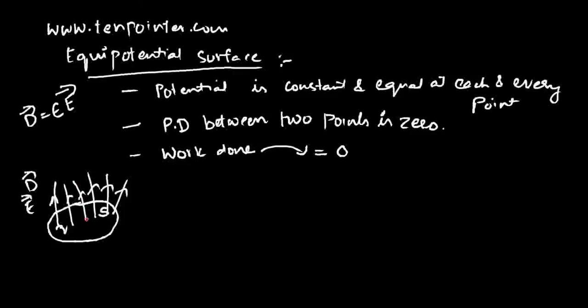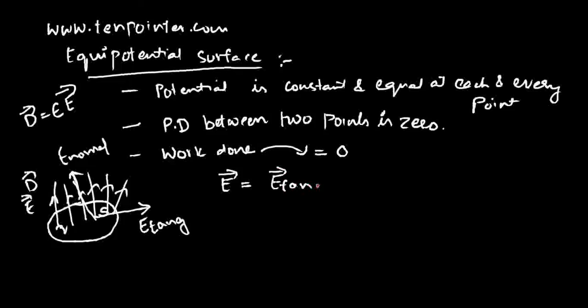Now this vector can be split into 2 components. This is electric field vector, right? This can be split in 2 components. This is one component, and then this is the other component. Right? This component is called E tangential, and this would be E normal. So electric field vector typically can be split into E tangential and E normal. So E bar